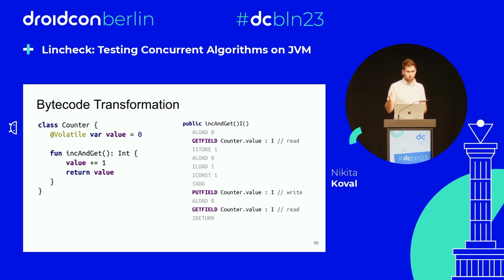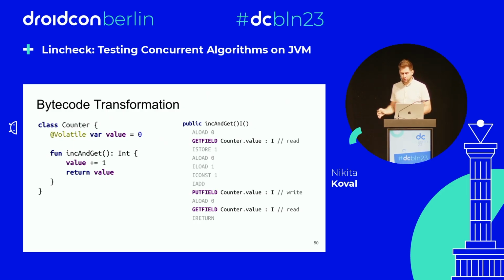That's the bytecode. And to control the execution, Lincheck finds all these get field, put field, and similar instructions when you work with arrays, when you use unsafe, when you use var handles, when you use atomic field updaters, when you use something else, all the weird ways to change the memory.